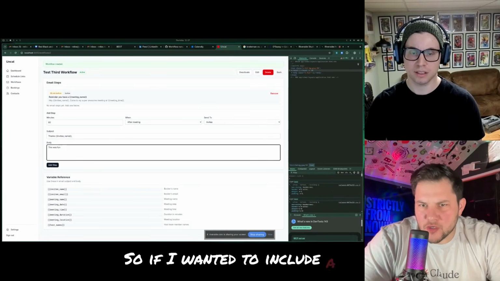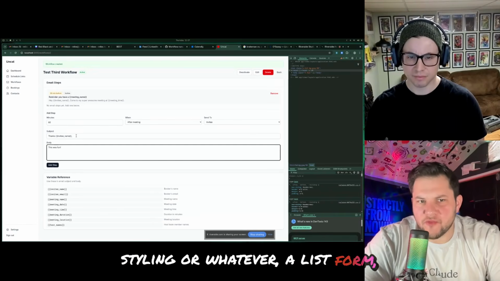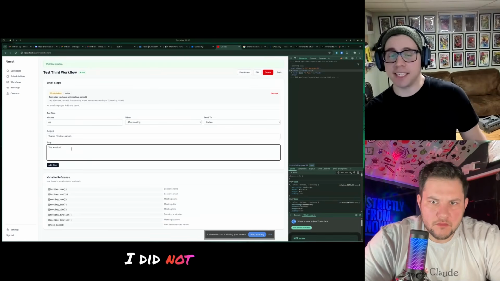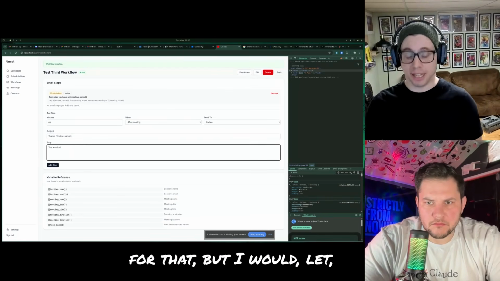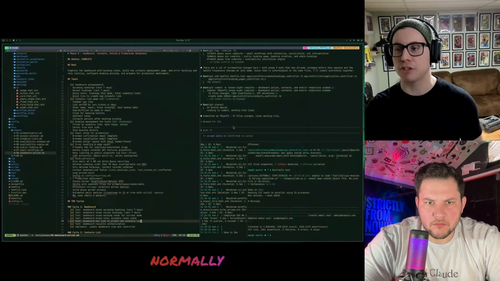So in this body section, this is all markdown, right? So if I wanted to include a link or something else, some styling or a list form, I could just do markdown in that body field. That's interesting. I did not officially write a test for that, but this is a great example of you bring up a product requirement. I could normally check the code.